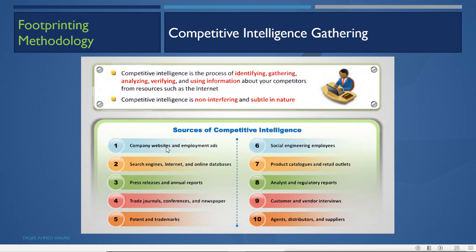So competitive intelligence gatherers continuously watch the websites of those target companies. They can get information from search engines, the internet and online databases, press releases and annual reports. What are these companies up to, what are they making new, what projects are they working on. Then trade journals, conferences and newspapers, patents and trademarks. Are they filing a new patent or trademark?